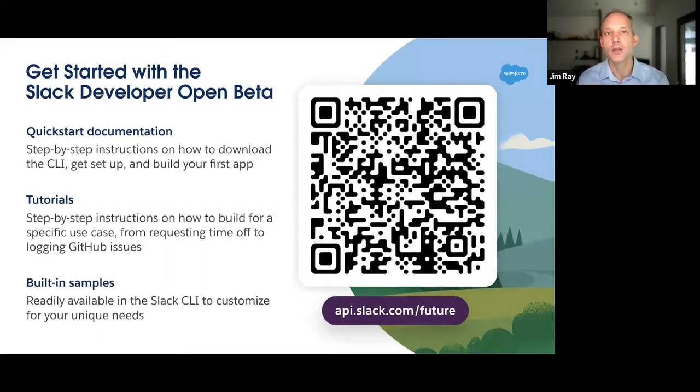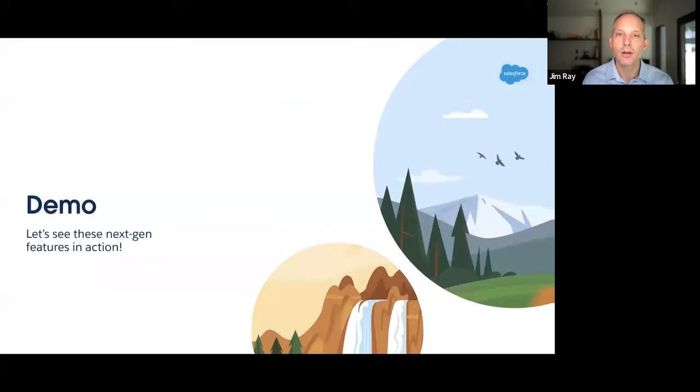And so this will take you to our developer portal that my colleagues have been hard at work building. And so you can enable your organization to use the open beta. You can get the docs that you need to get started. And we've also got tutorials and sample applications that you can learn from as well. And so this is a great way to get started with all of the new features that we have here. And so now let's see how all this fits together with a walkthrough of building an application.